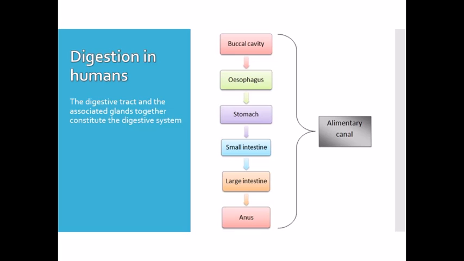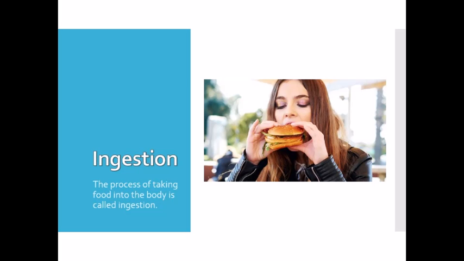So we can say the digestive tract and the associated glands together constitute our digestive system. In this chapter, we will study in detail how our digestive system works. As we know, there are different steps of nutrition, so here in human beings we will also discuss all the steps.